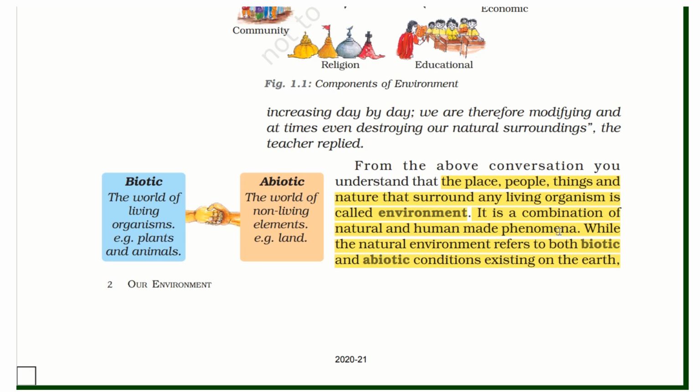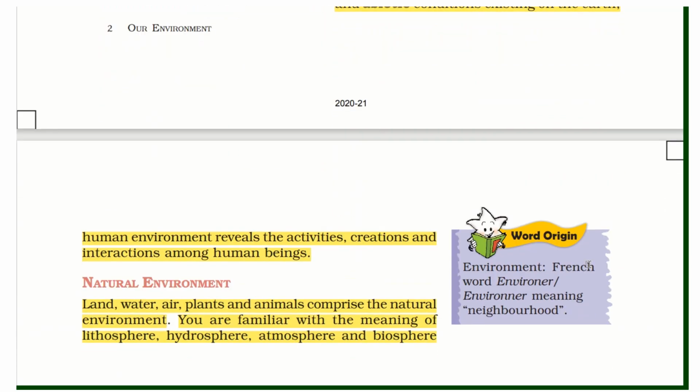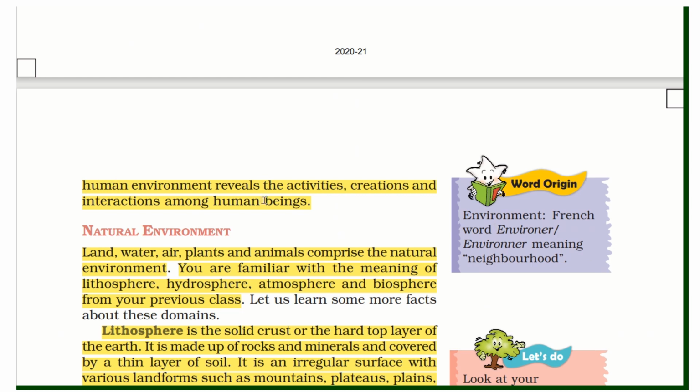The natural environment refers to both biotic and abiotic conditions existing on the earth. The human environment reveals the activities, creations, and interactions among human beings. This is called the human environment.